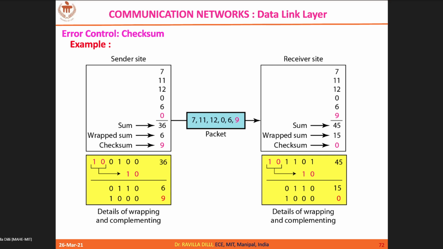You can see here the leftmost 2 bits I am bringing onto the right side and adding it. You can see that red colored one. So this 10 I brought onto the LSB side and I am adding it, which results in 0110. So 0110 is 6. So here the actual sum is 36, and when I wrap it to 4 bits, it becomes 6. So what is the complement of 6?